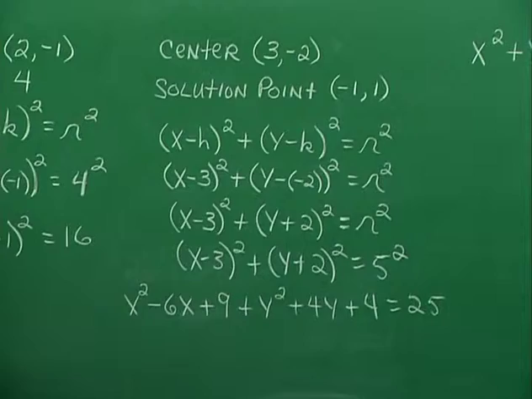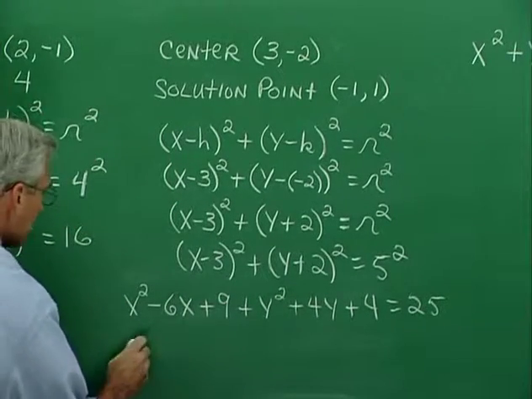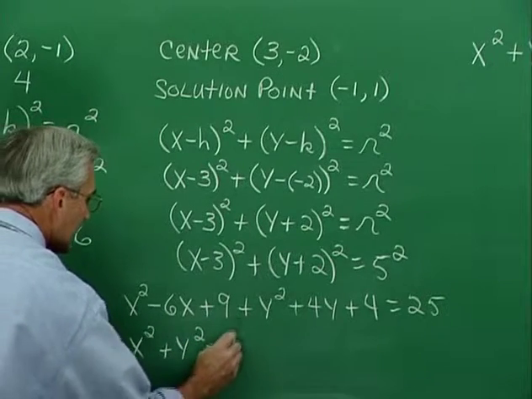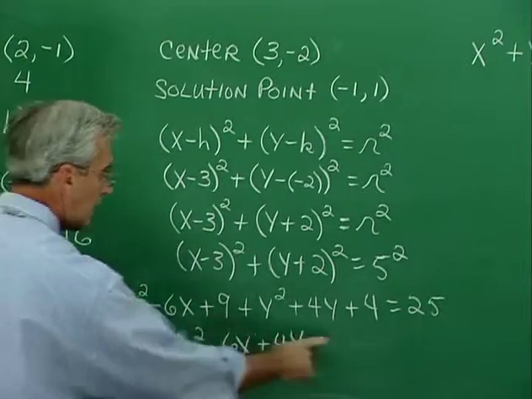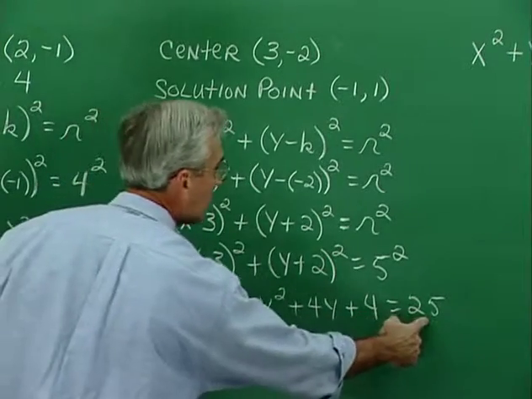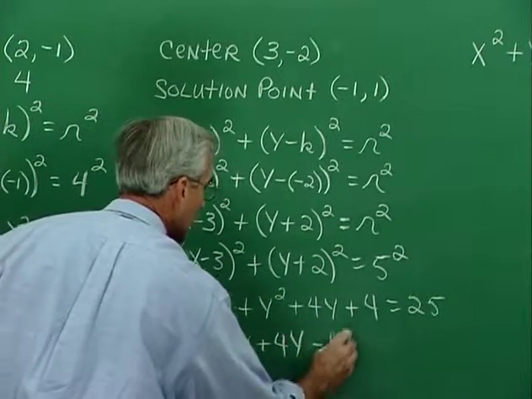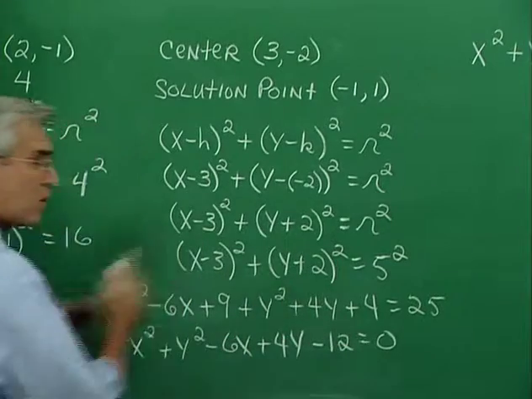And then we could throw all the terms on one side, rearrange a little bit. We could have the terms that are squared written first, and then minus 6x, and then plus 4y, and then the 9 and the 4, that's 13. But if we move the 25 over to the left, we'd get negative 12 equals 0. So here's the general form of the same equation.